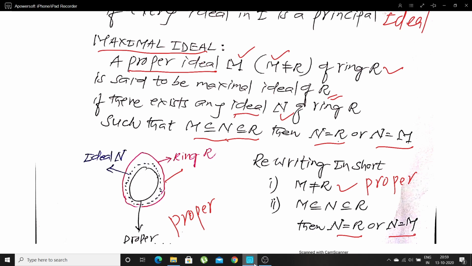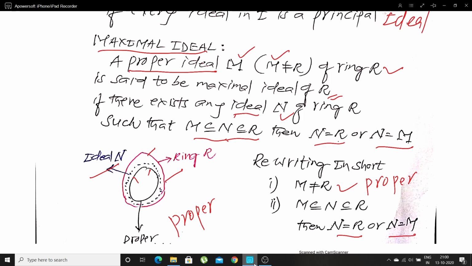The outer circle is the ring and the inner circle is the proper ideal. In between the inner and outer, we have the dotted circle, and I will call that one N. N means any ideal. What we definitely observe here is that M is not equal to R.